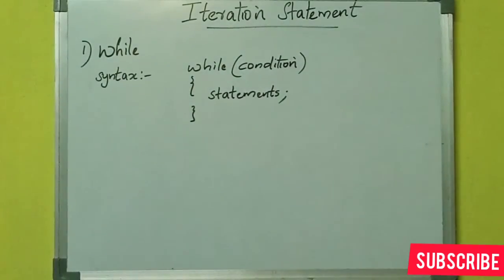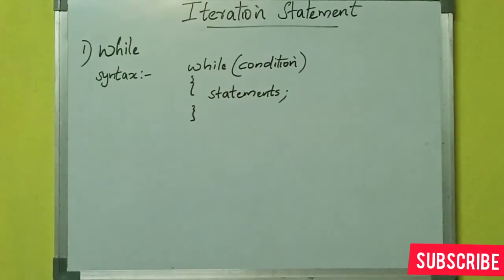The first iteration statement is while. The syntax of the while loop is written on the board. First the keyword while has to be used, which has to be written in lowercase letters only. Then inside brackets the condition has to be specified. Then in the next line, inside curly brackets we give the statements, and finally close the curly bracket. So this is the syntax of the while loop.